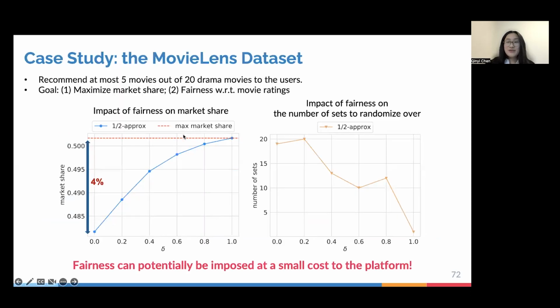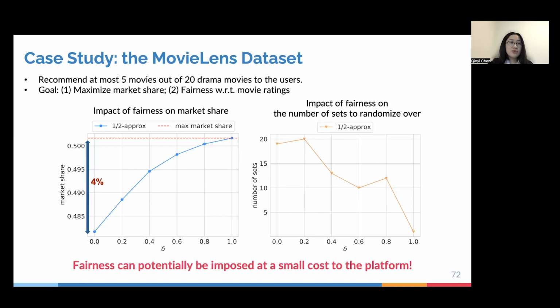All right, so now I'm going to end this talk with a very brief mention of our case study on a MovieLens dataset, where we essentially apply our approximation algorithms to a movie recommendation problem. The main takeaway that we get from here is that fairness can actually be imposed at a very little cost to the platform. What we observed in this case study is that even if the platform is being super fair to the movies according to their ratings, the loss in market share it's experiencing is not that big, and the platform doesn't even need to randomize over a large number of sets to achieve a high level of fairness.